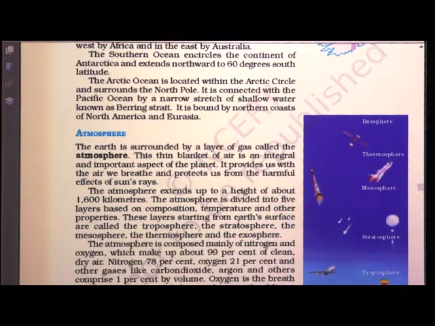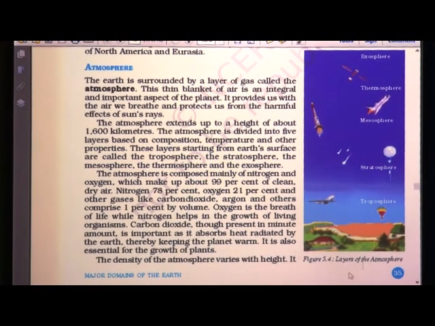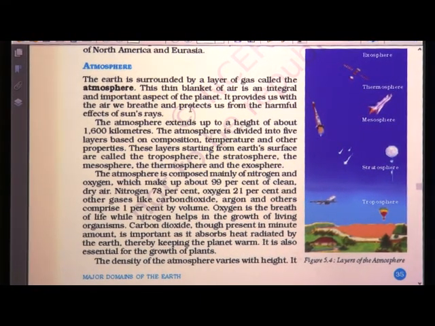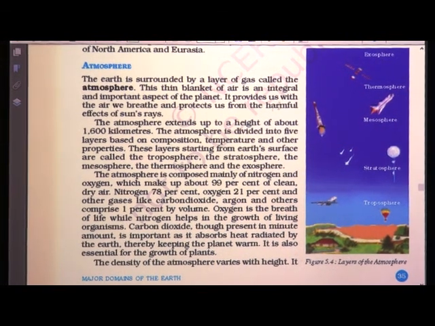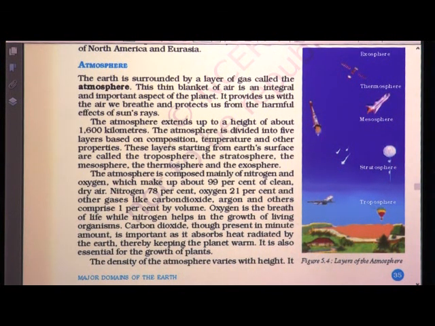Now we will come to atmosphere, children. So earth is surrounded by a layer of gas called atmosphere. The thin blanket of air is the important aspect of this planet. It provides us the air we breathe and protects us from harmful rays of sun. The atmosphere extends up to the height of 1600 kilometers. Atmosphere is divided into 5 layers. These layers starting from earth's surface are called troposphere, stratosphere, mesosphere, thermosphere and exosphere. So these are the 5 layers of atmosphere, and we have seen the video also of these layers.